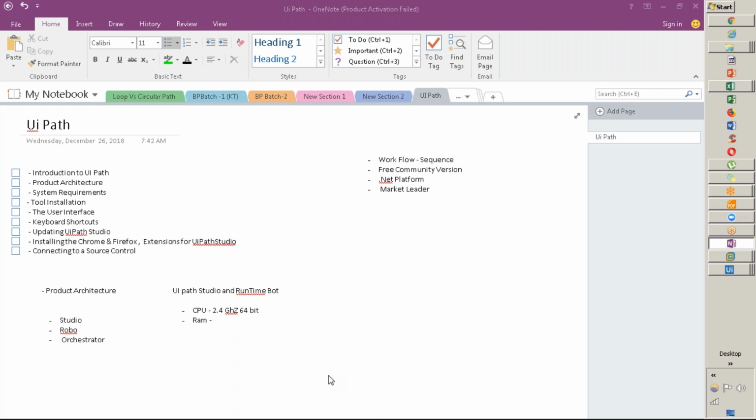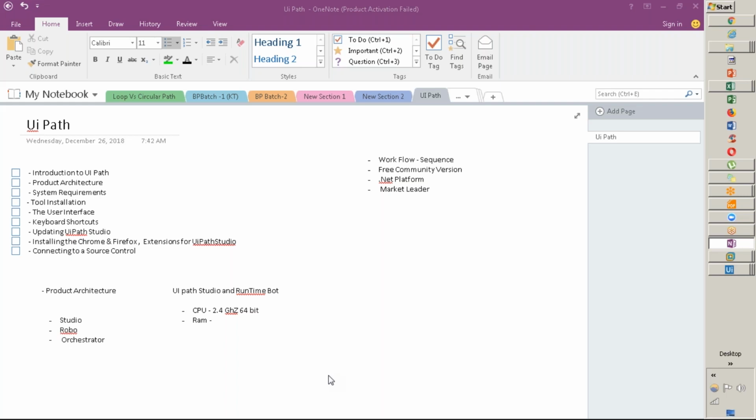Now RAM by default for Studio and Runtime is 8 GB. Primarily you need 8 GB RAM to start with. Then you require hard disk space, which is a bare minimum of 100 GB. For the operating system, it supports Windows 7 onwards. My current system is, as you can see, Windows 10. Most organizations are going with the latest version, 10.